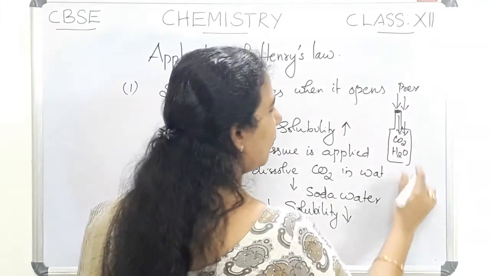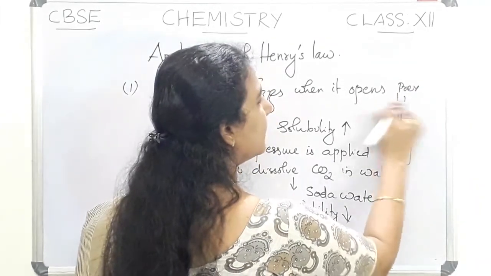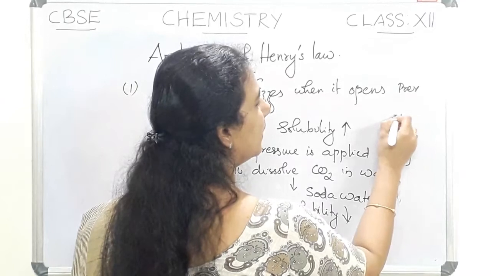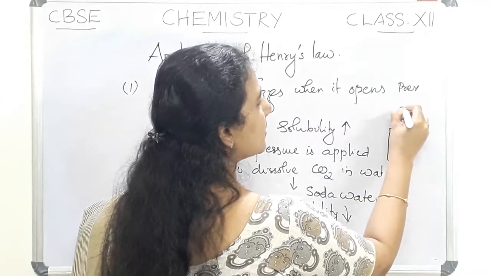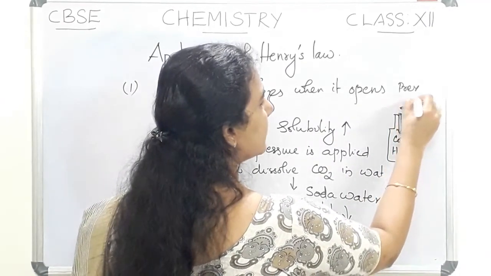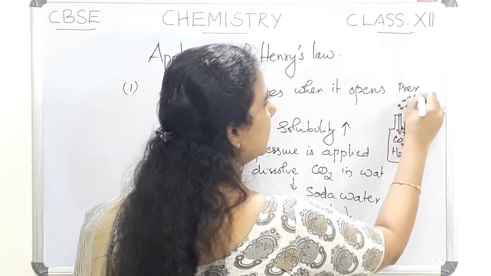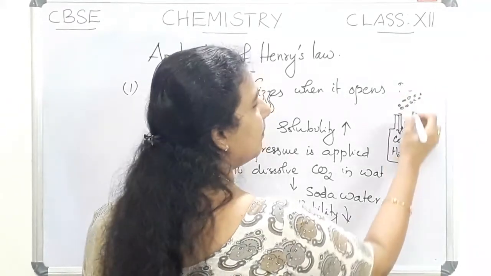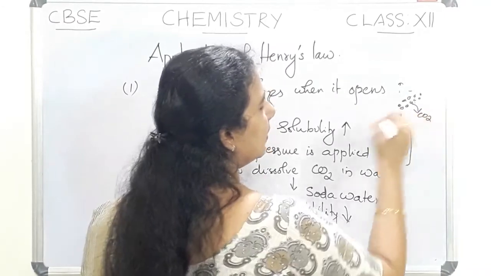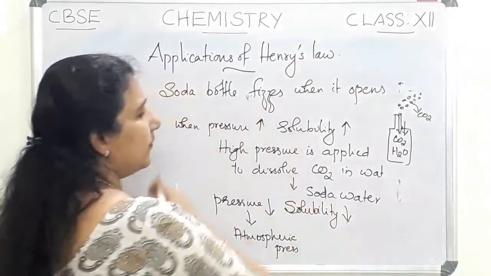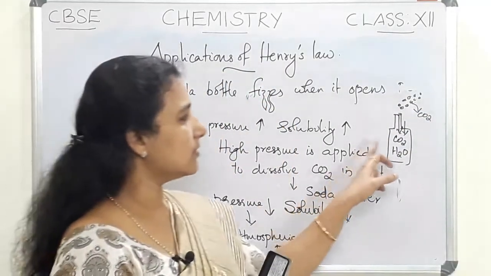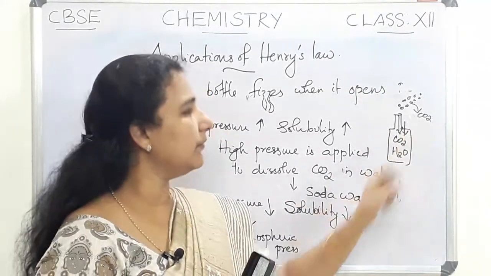If it opens, the pressure is lowered and the carbon dioxide gas will escape. And we can see bubbles of carbon dioxide fizz out from that bottle.